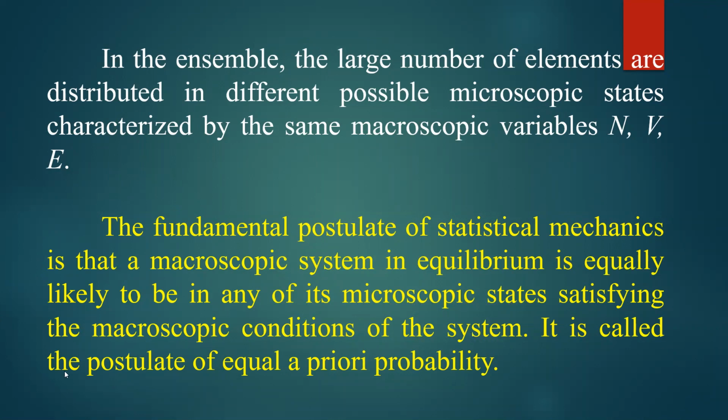It is called the postulate of equal a priori probability. That means there is no preference for any event. Every event is preferred equally. Equal a priori means every event is preferred equally, so there is an equal probability.